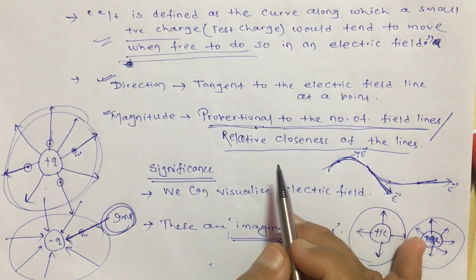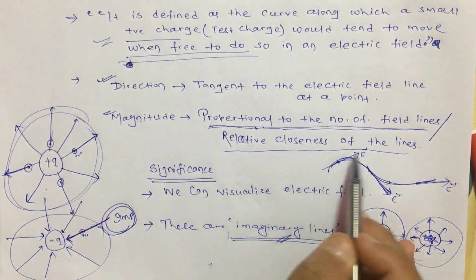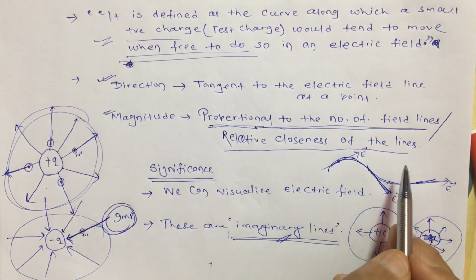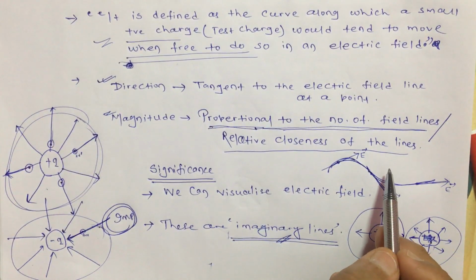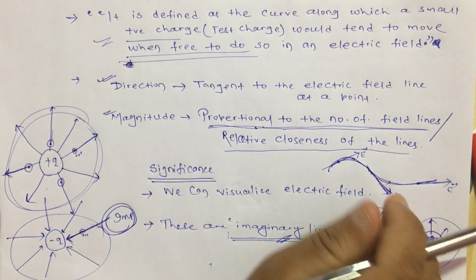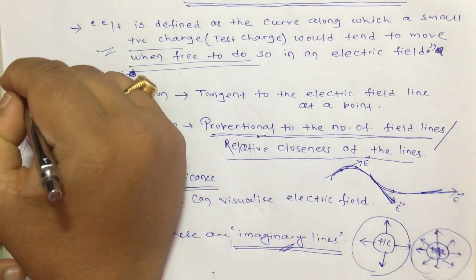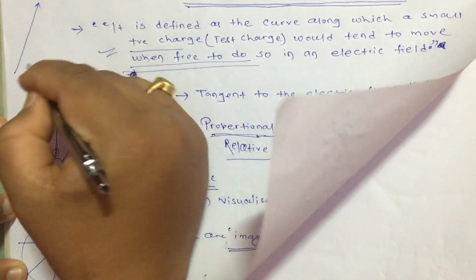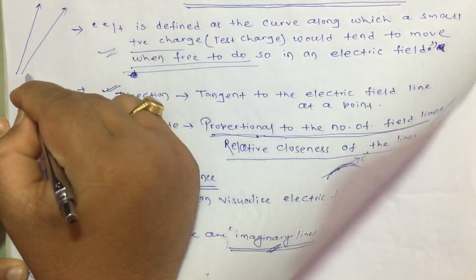Now the next point is that the relative closeness of the electric field lines also gives the, not magnitude exactly, but the strength or the order of magnitude. What does that mean? It means let somewhere the electric field lines be drawn like this.